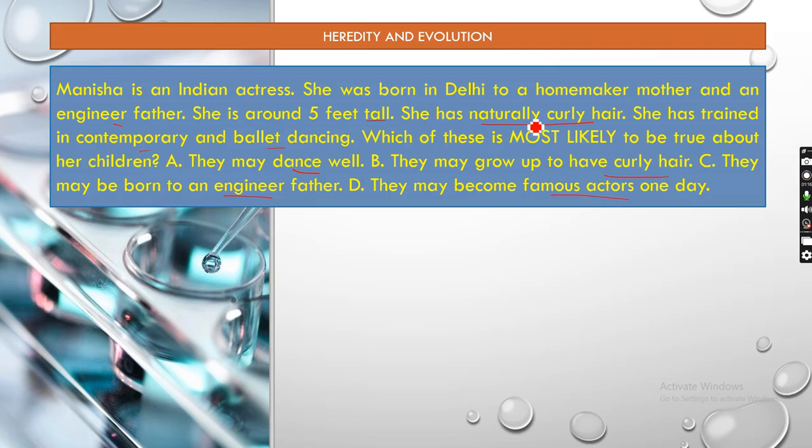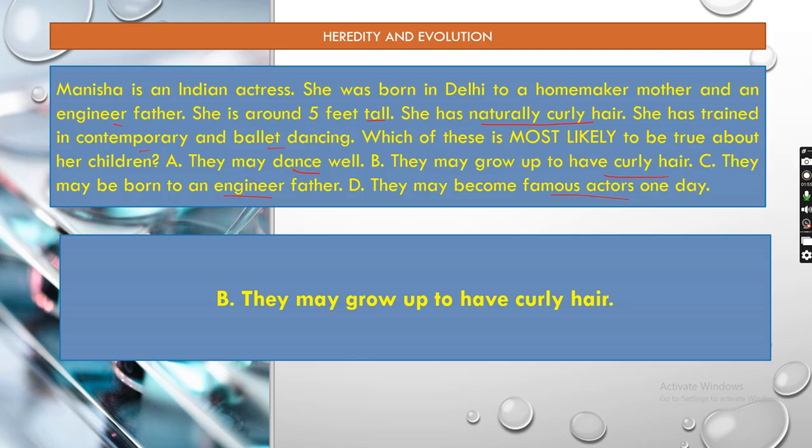So she has natural curly hair, she is tall, and she has contemporary and ballet dancing training. Now you see all the four options. You have to find the closest one that is hereditary, not the acquired traits, the inherited traits. The inherited trait out of these four options is the curly hair. Hair color and shape of the hair are all inherited traits, whereas dance, being an engineer, or becoming an actor are all acquired traits which her children may acquire in due course of time. But the genetically inherited one is the curly hair. So option B will be the correct answer.